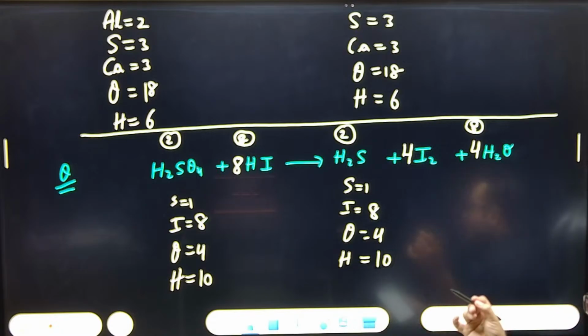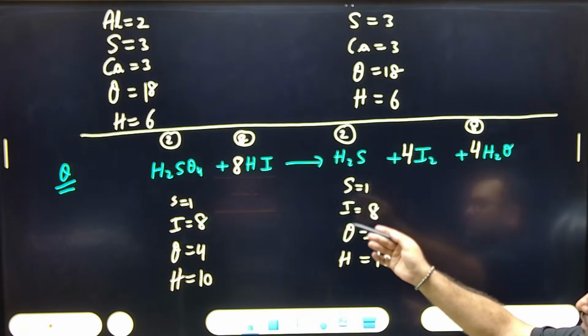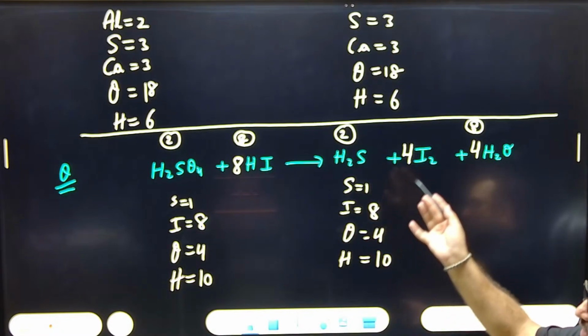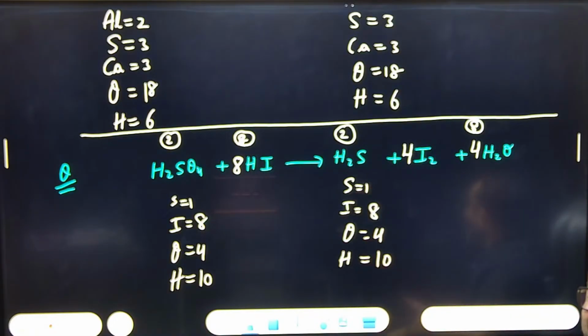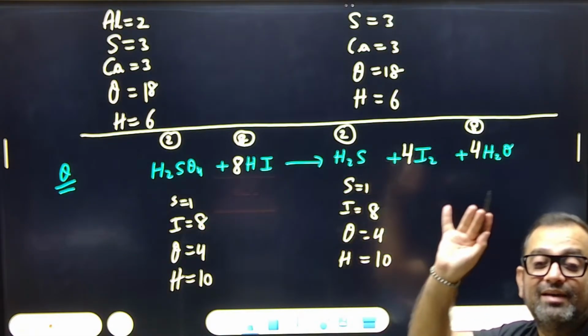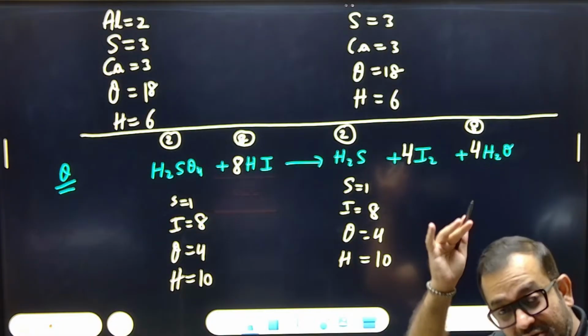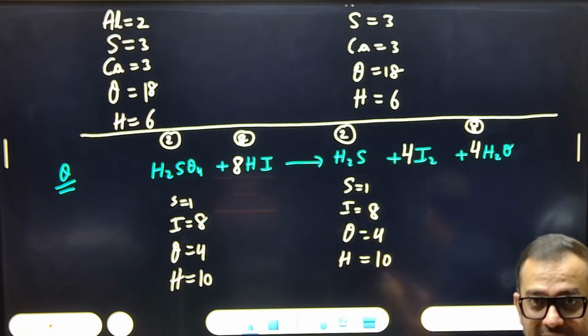One by one, see, you have to check. We checked for sulfur, then iodine, then we got stuck on the number of hydrogen atoms which are to be balanced in the end. Everyone says hydrogen is auto valence. Auto valence means we have to check. We have to cross check.